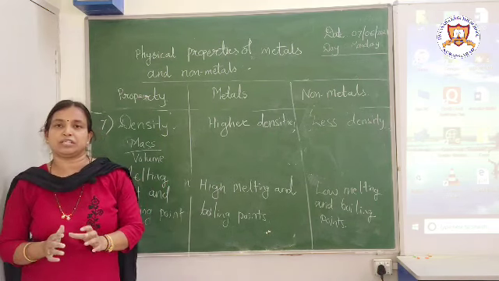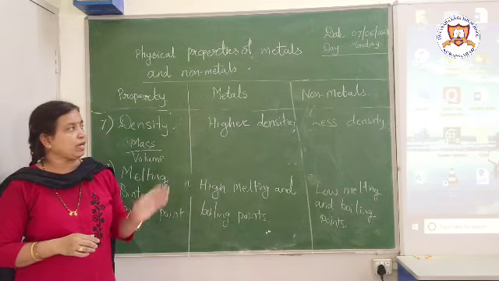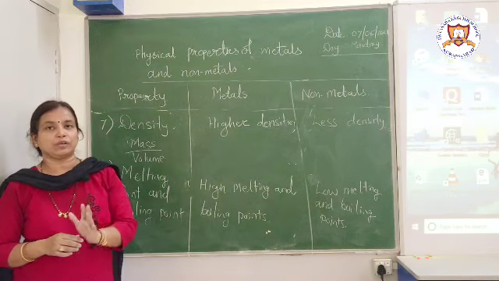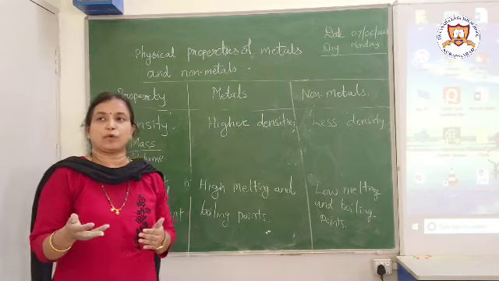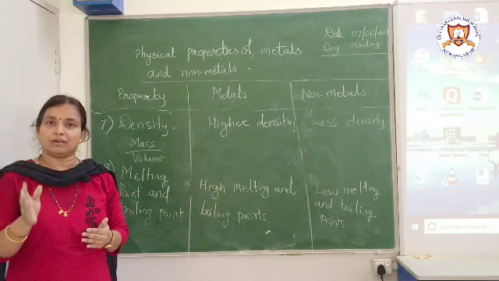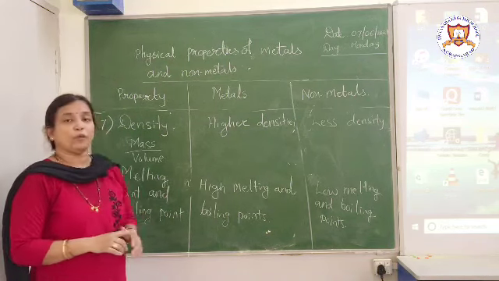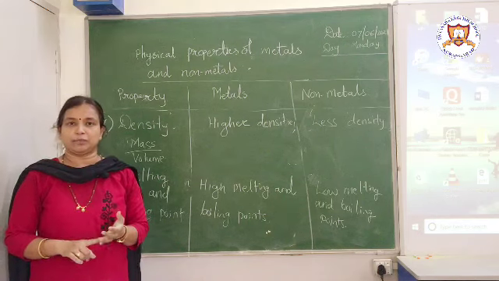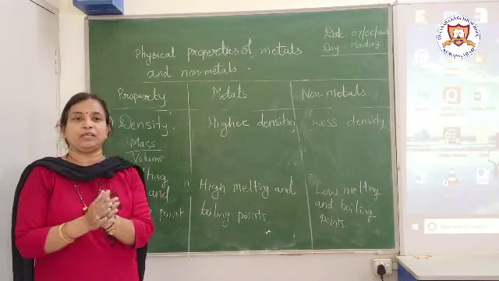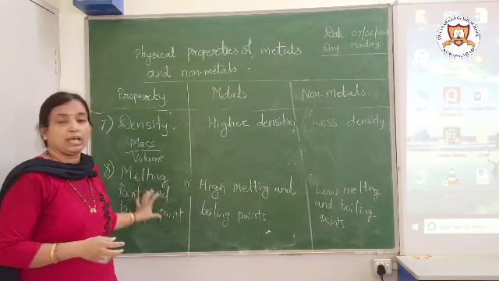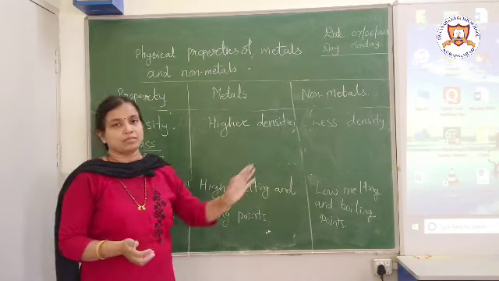Generally all metals are present in solid state, while non-metals can be present in solid, liquid and gaseous, all these three states. Then the next property was hardness. Then we saw malleability, ductility, then thermal and electrical conductivity, and lastly we saw density and melting and boiling point of metals and non-metals comparatively.